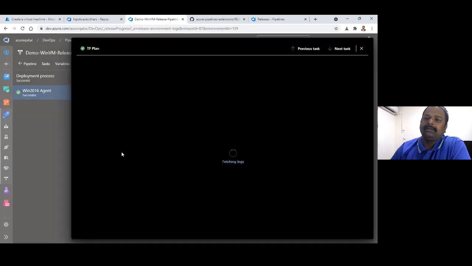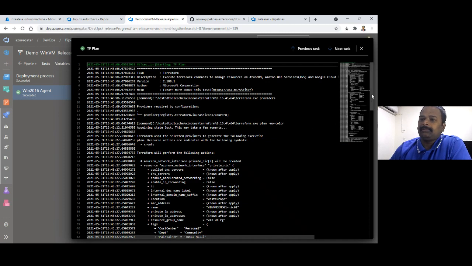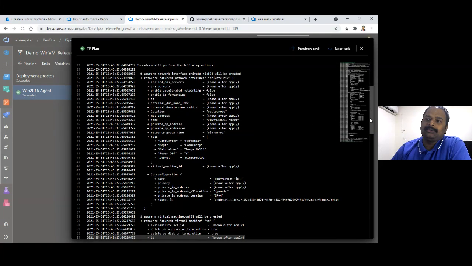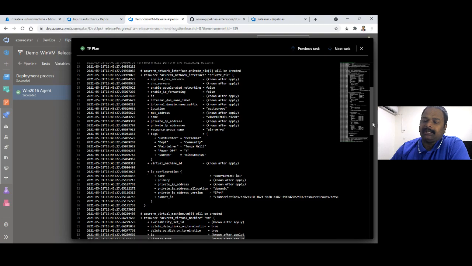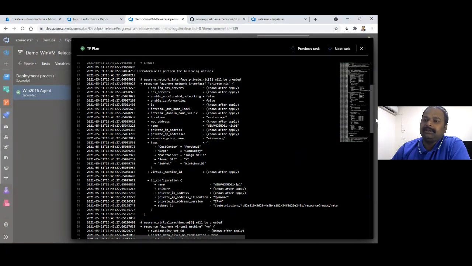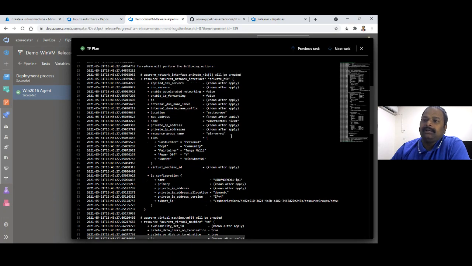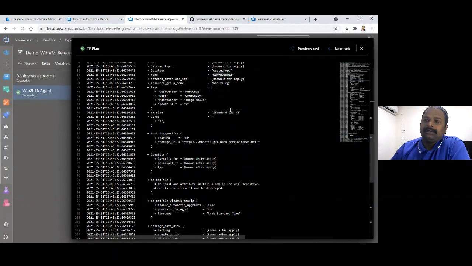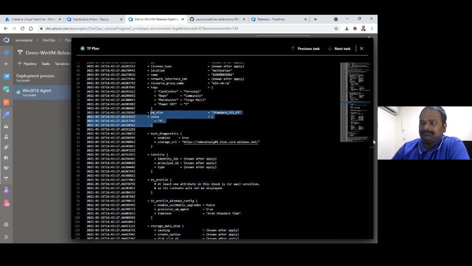So this is completed. When you go to Terraform plan, this is what I was talking about, what it is going to create. If you see the virtual machine, first it is going to create the network interface card for the VM, which we are going to create. And that is going to be this. This is the name. And the VM which we are going to apply, this is the line number 66, which I highlighted. This is the Windows demo VM name. And what is the VM SKU and which zone it is going to be created.